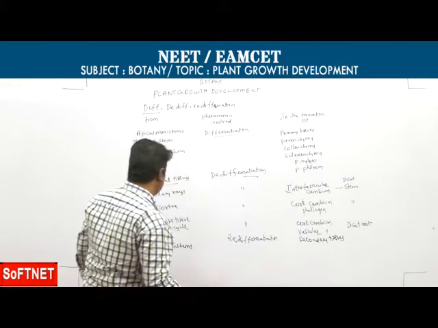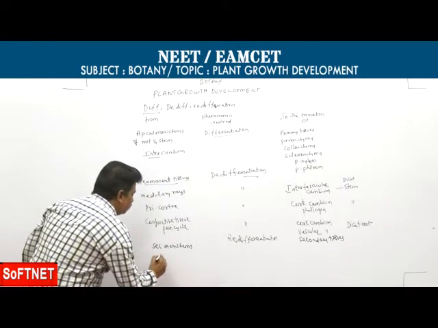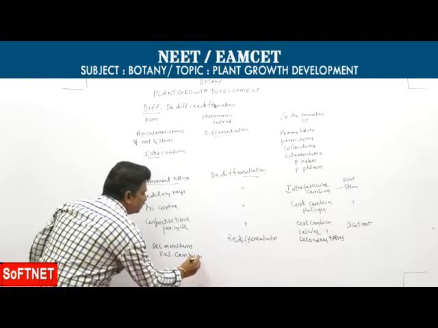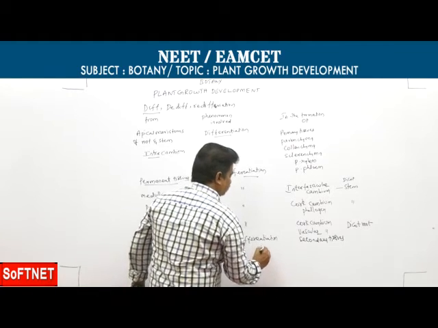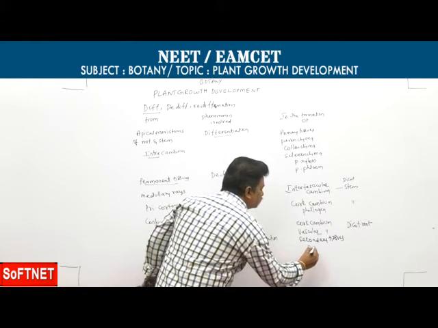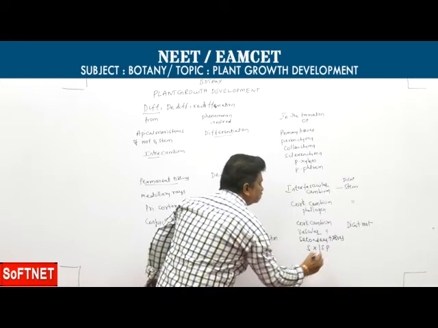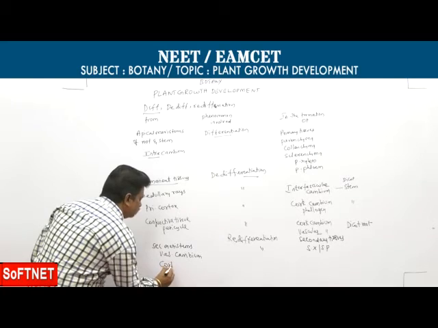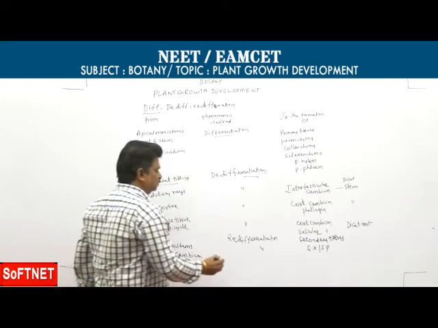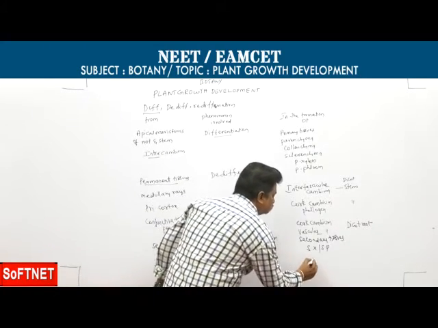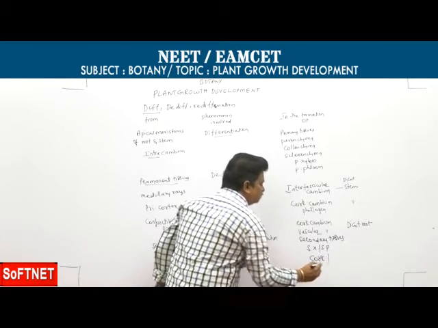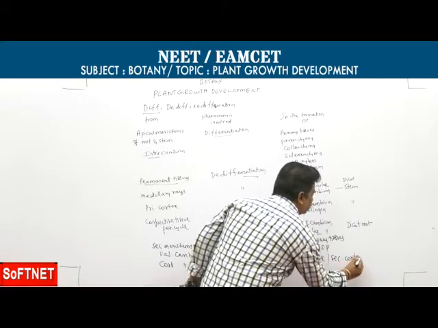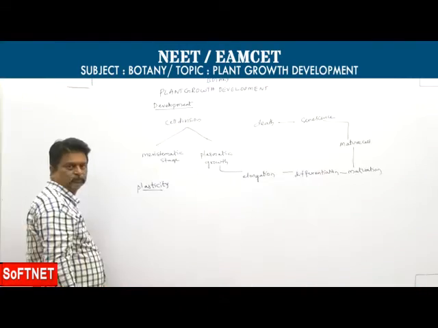For example, vascular cambium by redifferentiation produces vascular tissues like secondary xylem and phloem. Then cork cambium by redifferentiation produces cork and also secondary cortex.